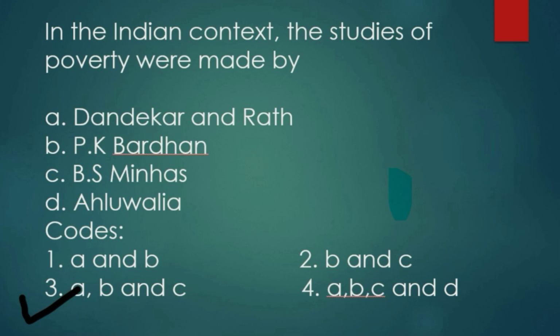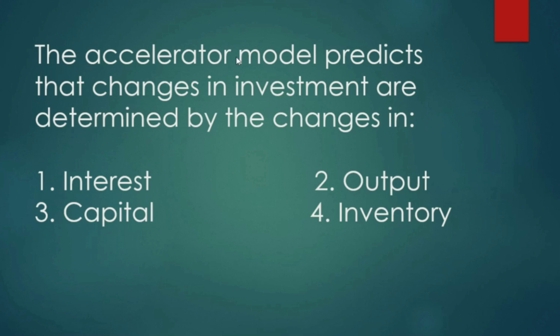Okay. The next question is: the accelerator model predicts that changes in investment are determined by the changes in: option 1 interest, option 2 output, option 3 capital, and option 4 inventory.